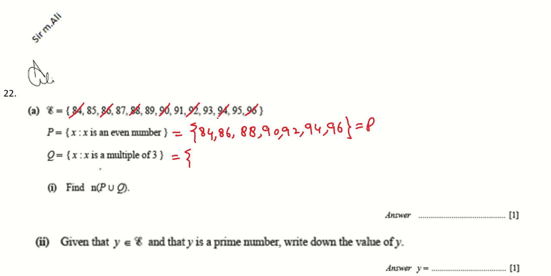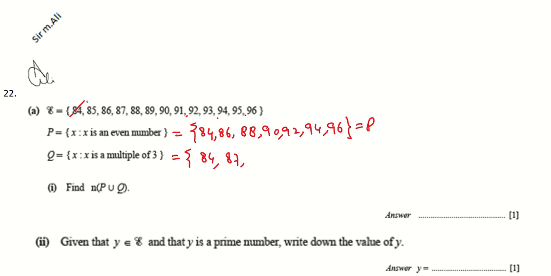Now set Q consists of the multiples of 3, the numbers selected from the epsilon which are divisible by 3. So 3 divides 84, and 3 divides 87.